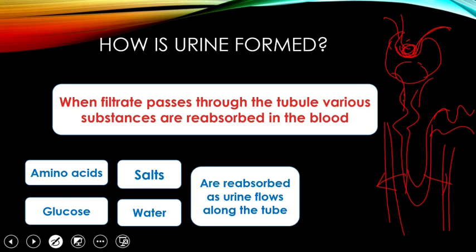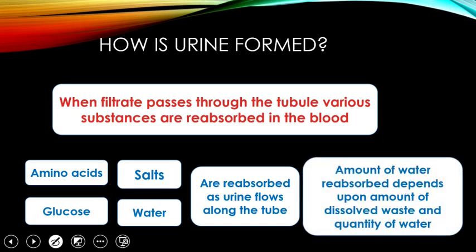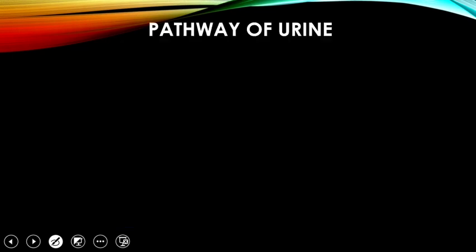Of course, as the urine flows into this tubule, the reabsorption of water depends upon the concentration of the dissolved waste present and the quantity of water present. More water is present, more urine will be excreted. Less water is there in the body, maximum water will be reabsorbed, because water is an important constituent. Our body cannot afford to lose water. So if there is already less water in our body, maximum water will be reabsorbed and less urine is formed. You might have observed this. If you don't drink ample water, you urinate less. If you drink more water, you will urinate more. And it is always good to drink more water, because it will help in removing the nitrogenous waste.